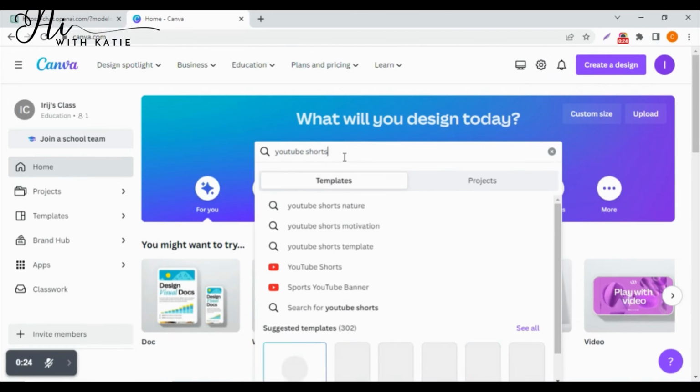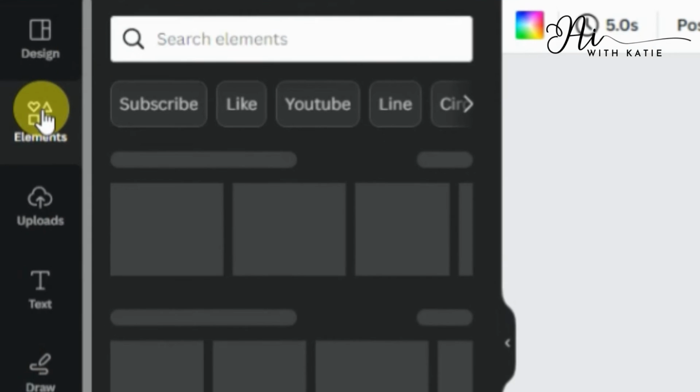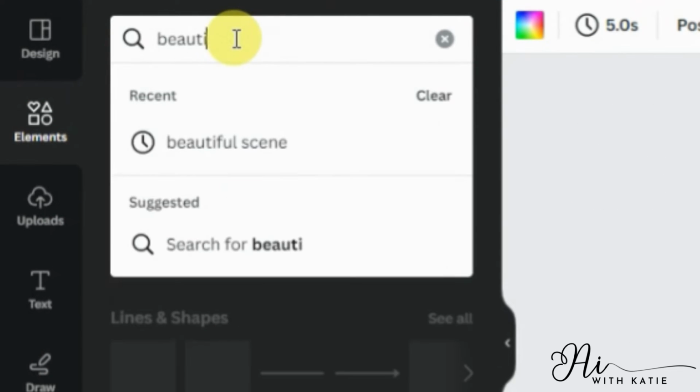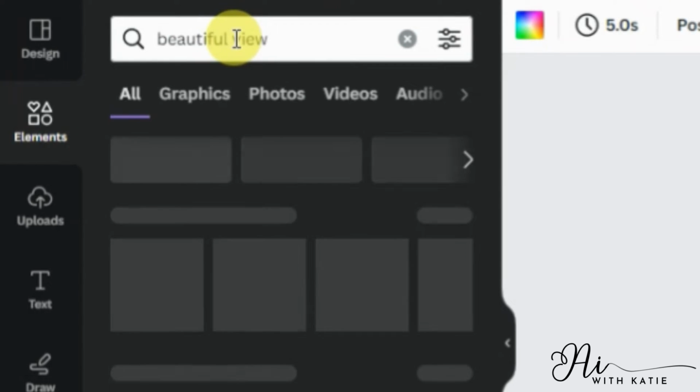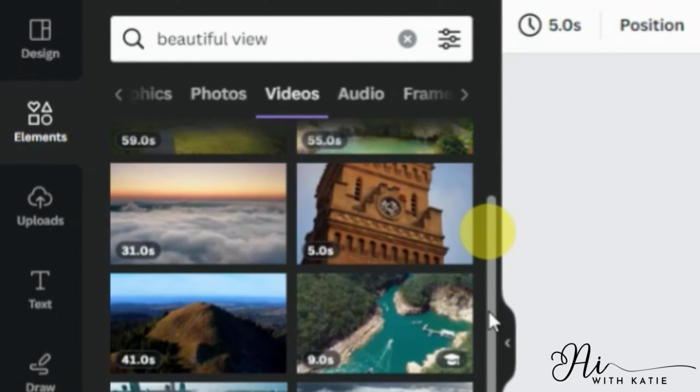Now you have to go to canva.com and open the template of YouTube Shorts. Now click on the elements and search for a beautiful view. We need a background video for our short, so we will search for a beautiful view and then click on videos, and there you will see a huge library of videos. You can use whatever you like.